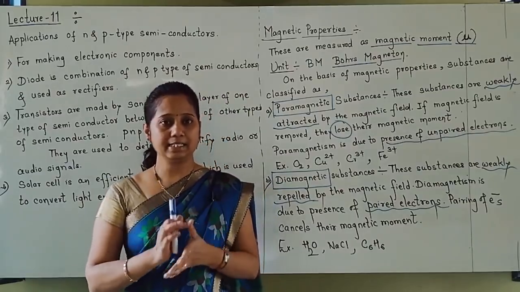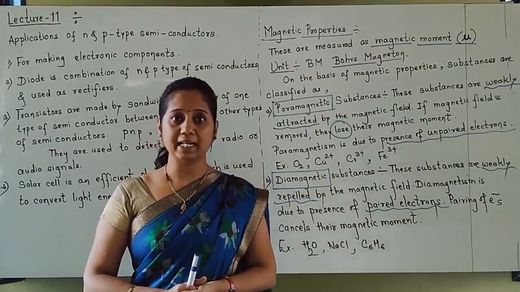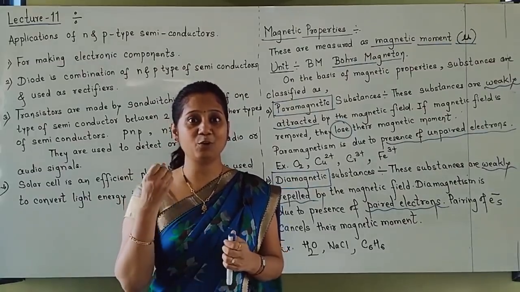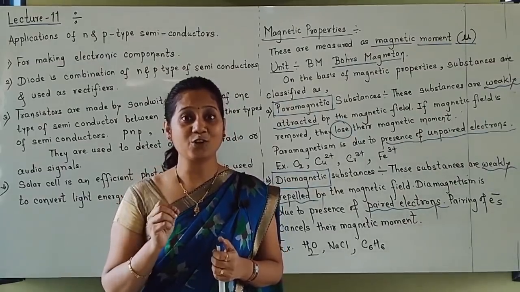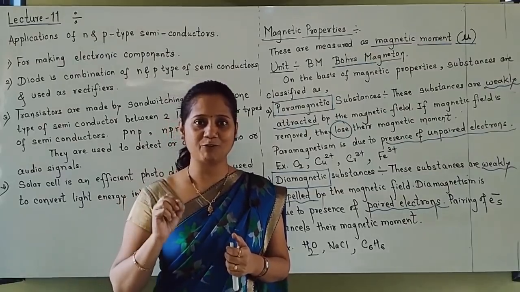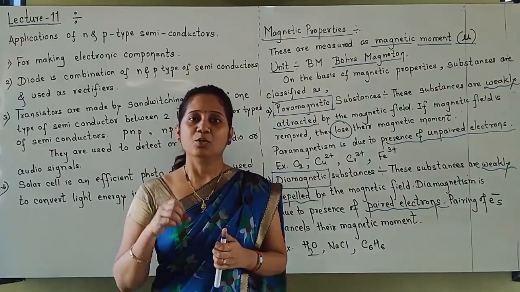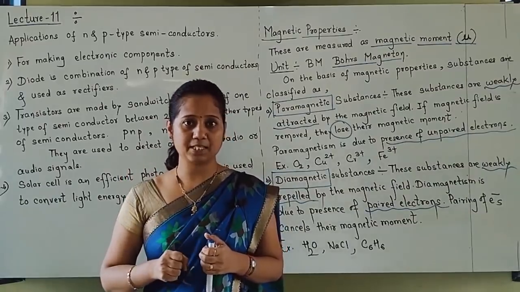Students, till now you were knowing only paramagnetic and diamagnetic substances. But still a few are there. Next one is ferromagnetic substances. And the question is generally asked: what are ferromagnetic substances, and give an example. So what are ferromagnetic substances?